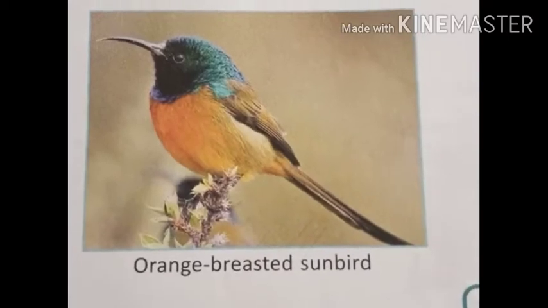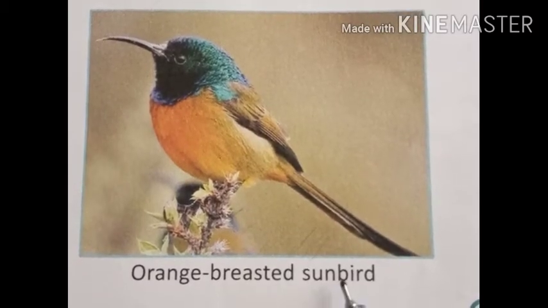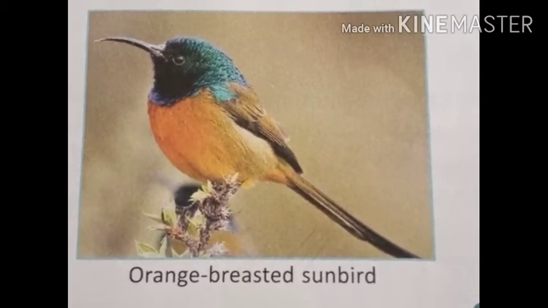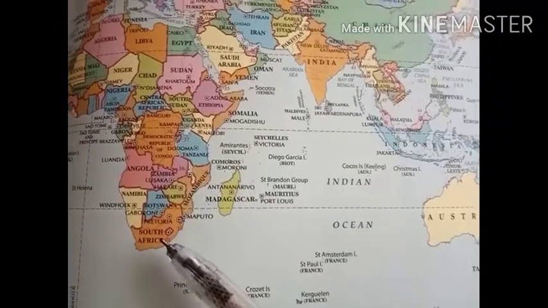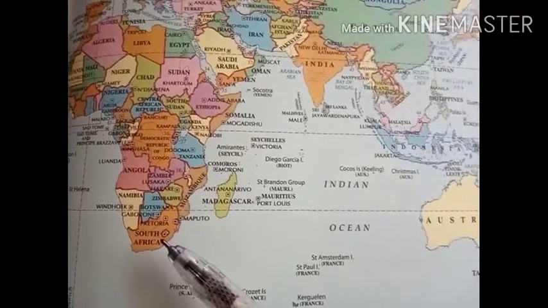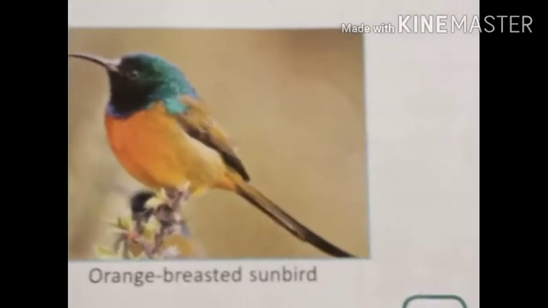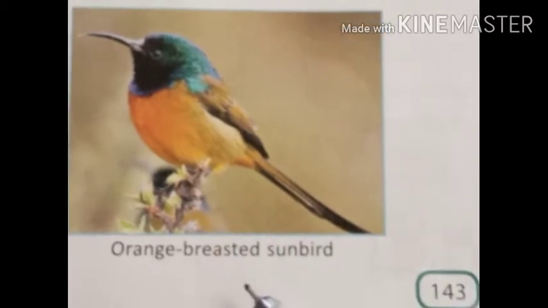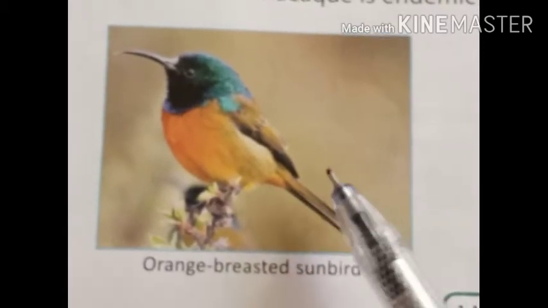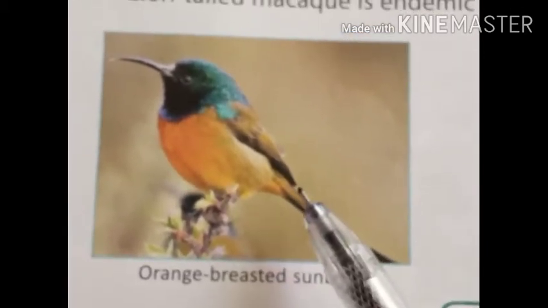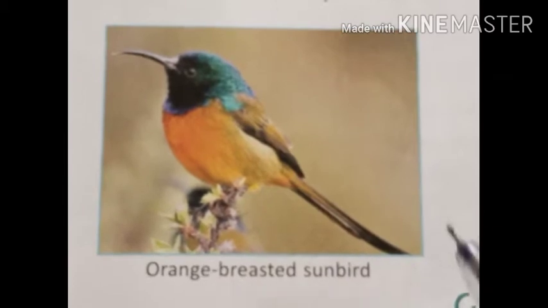For example, the bird shown in the diagram, the orange-breasted sunbird, is endemic to Fynbos. Fynbos is situated in the country of South Africa. So this implies that this particular bird, the orange-breasted sunbird, is to be found only in the Fynbos vegetation type of southwestern South Africa. It is not to be found anywhere else in the world other than the locality mentioned.